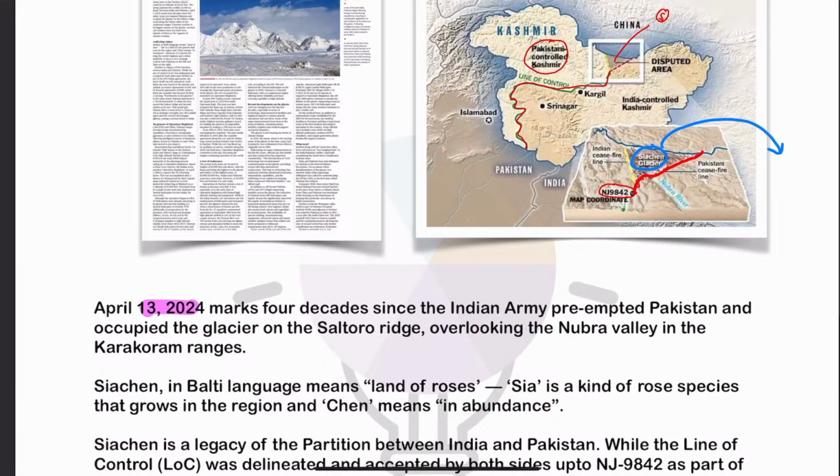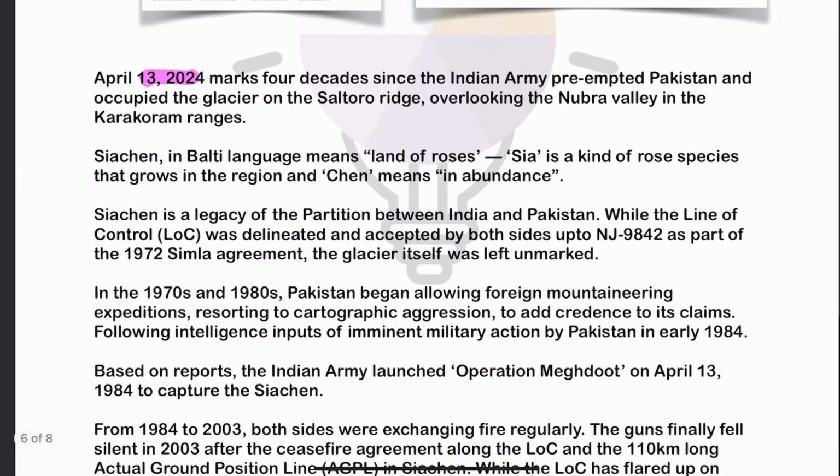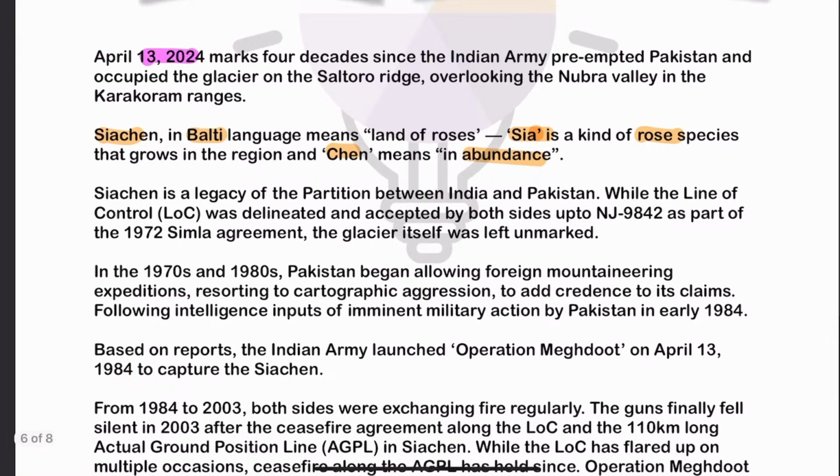So with respect to Operation Meghdoot and all such things, we are going to discuss in this article. First of all, Siachen: in the Balti language, Sia means rose and Chen means abundance. So Siachen refers to the land of roses.